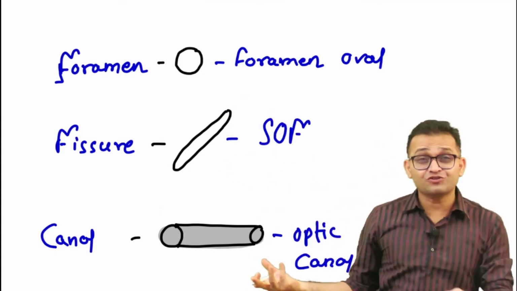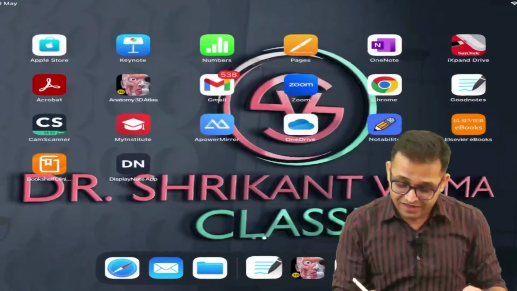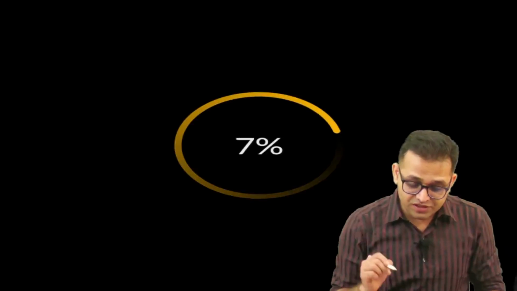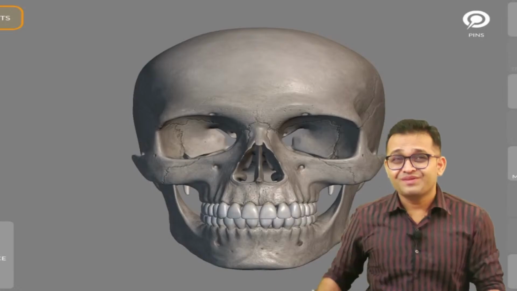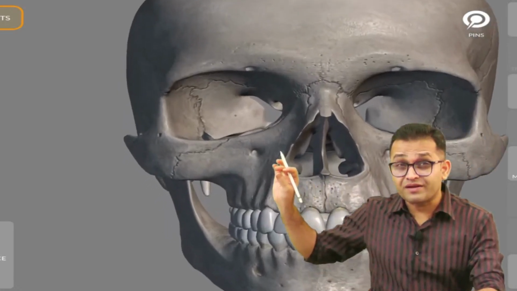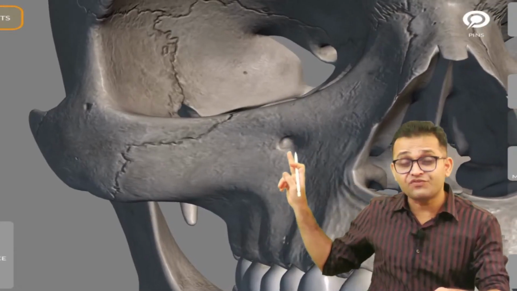So if your basic concept is strong, you can do everything. Again, look here, this beautiful three-dimensional orientation. Sir, there is the foramen. Like this is the infraorbital foramen. This is the orbit and this is the foramen. Just below the orbit, this is the infraorbital foramen.